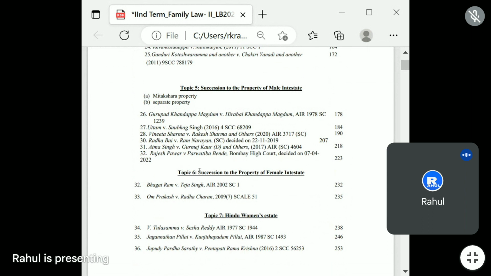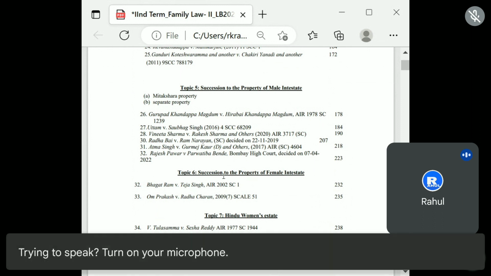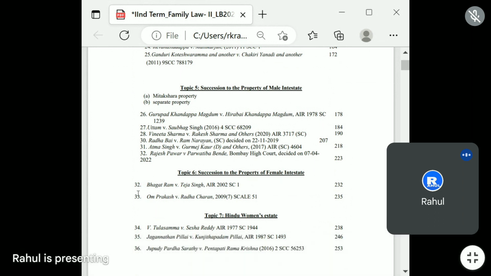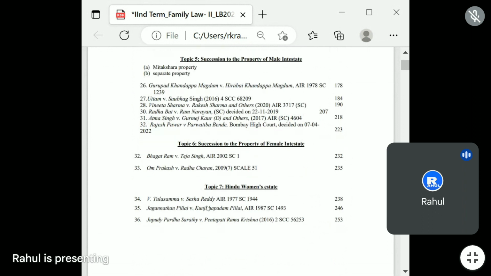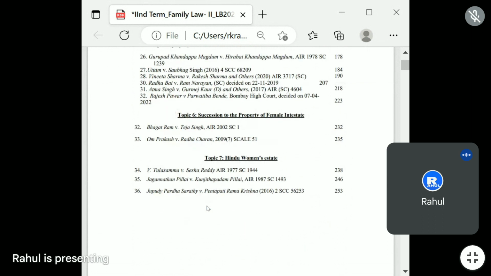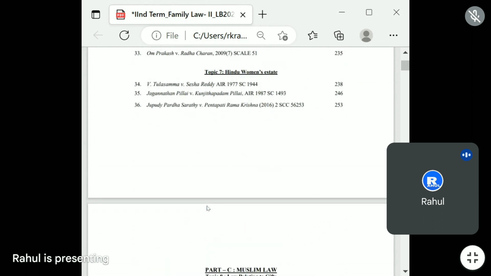Topic 6 talks about succession to the property of female intestate. Topic 5 is succession to the property of male intestate, and topic 6 is succession to the property of female intestate, right? Only two cases will be there in topic 6. Topic 7 talks about Hindu women's estate, with 3 cases.